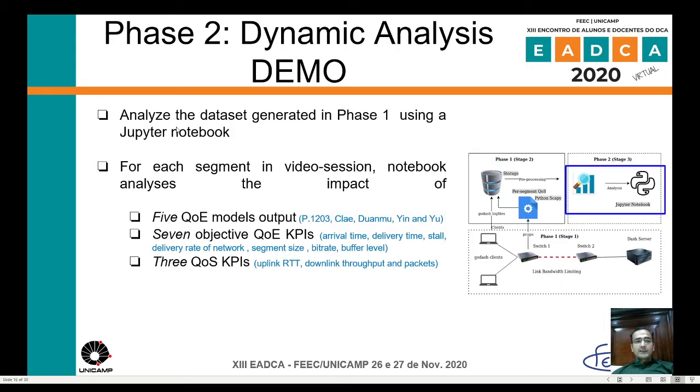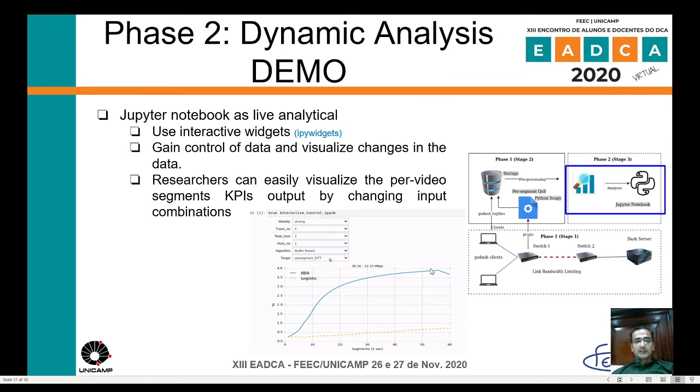In the final phase, we analyze the dataset generated in phase 1 using a Jupyter notebook. For each segment in a video session, the notebook provides 5 QoE model outputs, 7 objective QoE KPIs, and 3 QoS KPIs: uplink RTT, downlink throughput, and packets. We uploaded all the datasets on GitHub, and you can play with the dataset using interactive widgets.